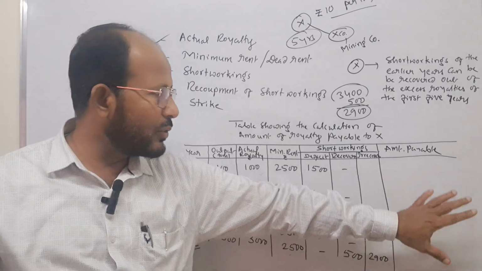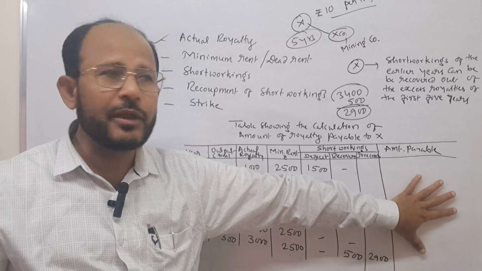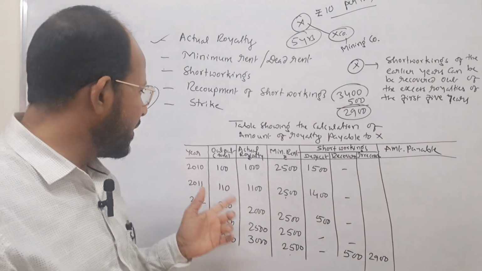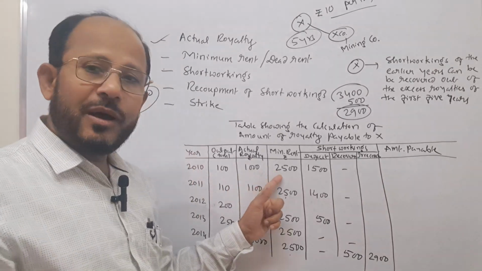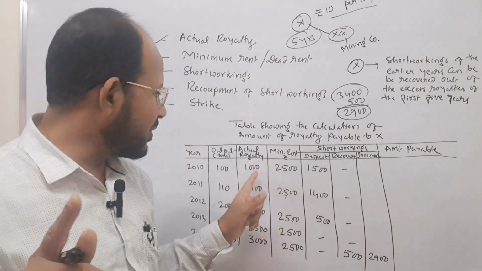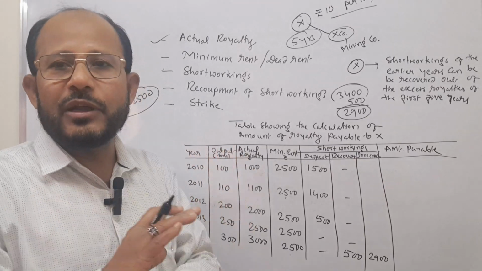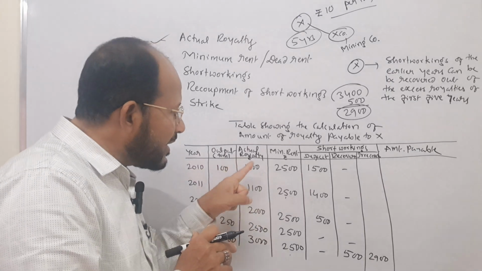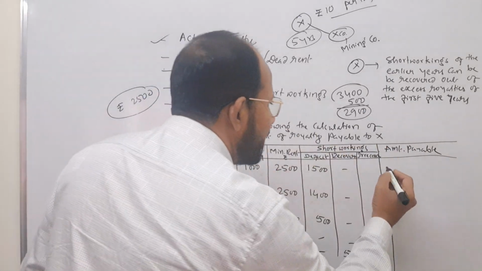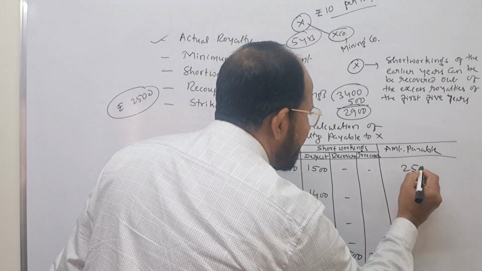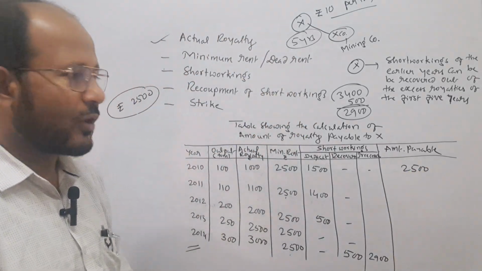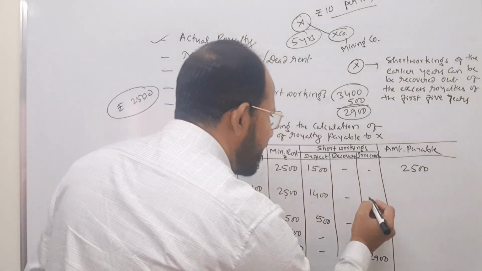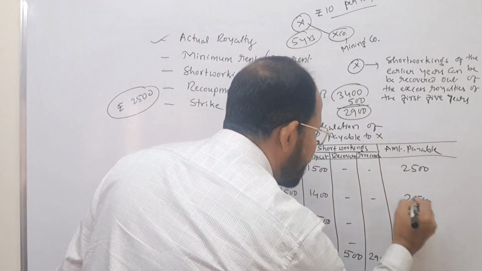In the last column we have to mention the amount which is to be paid to whom? To the owner. Okay, in the first year you see how much amount do you pay? In the first year minimum 2,500 is to be paid because 1,000 is the actual royalty. Here owner is not going to accept that. That is why how much amount is to be paid? If actual royalty is less than the minimum rent, minimum rent will be paid. That is why here amount payable to landlord is rupees 2,500. Got it? Next, in the second year also actual royalty is less than the minimum rent. That is why minimum rent is to be paid to the owner.